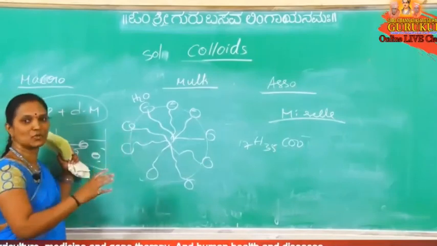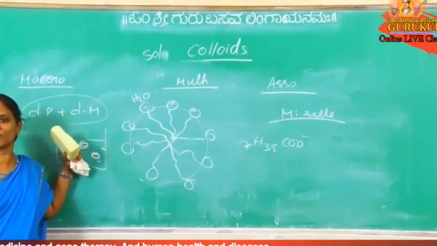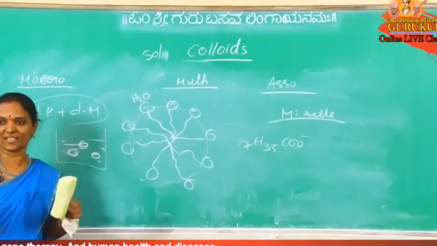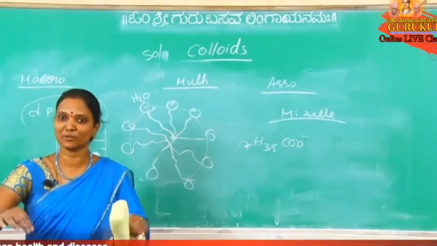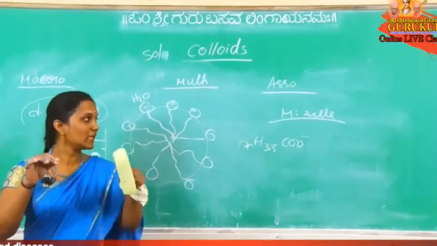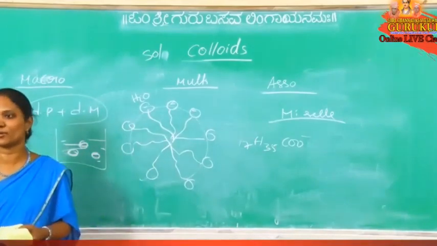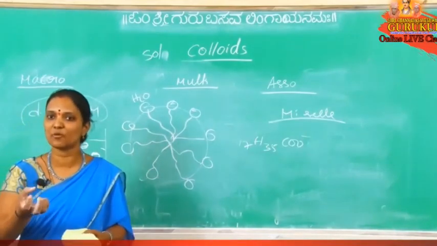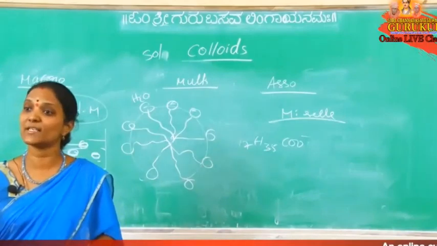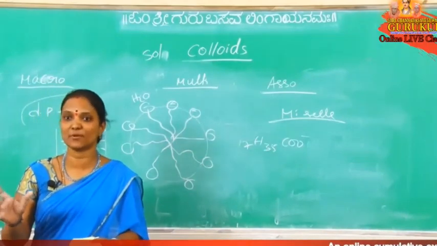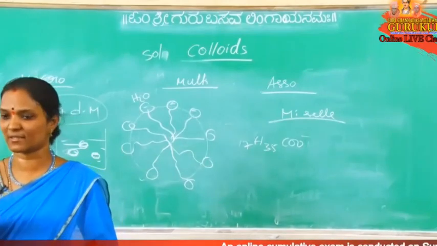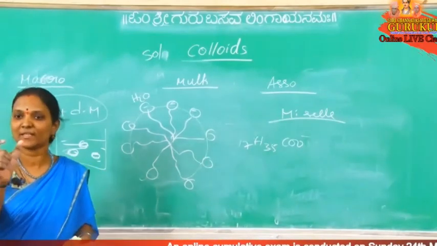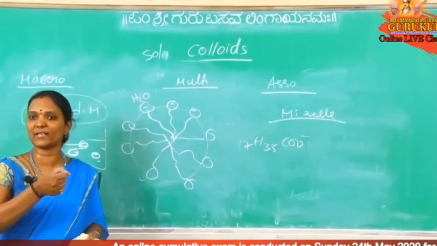So how to wash the clothes with soap? First take the dry cloth. Don't apply soap directly on the dry cloth. What we have to do is dip it in water, then apply the soap on the wet cloth. In the presence of water, the soap C17H35COONa decomposes to Na plus and C17H35COO minus. These negative ions are formed. The negative part is the head and the remaining part is the tail.